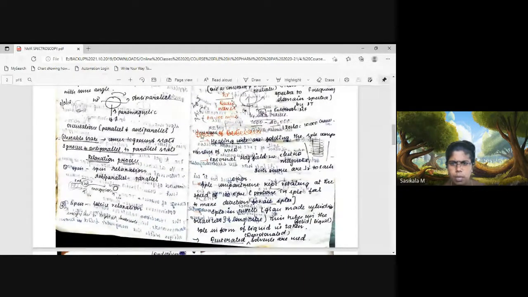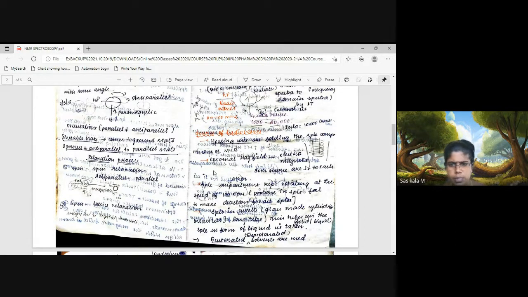Then the source of radio waves. Now the light source. Heating coils will be folded around the sample cell. You can find the sample cell coiled with the heating coils. Heating coils are the source for radio waves. Then, in order to give an external magnetic field around the sample, we need to use electromagnets. The positive and negative charged poles will be the north and south pole, and it gives the external magnetic field to analyze the nucleus present, what kind of proton is present in the sample.